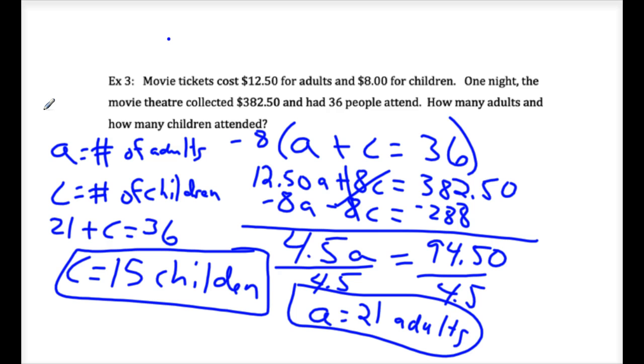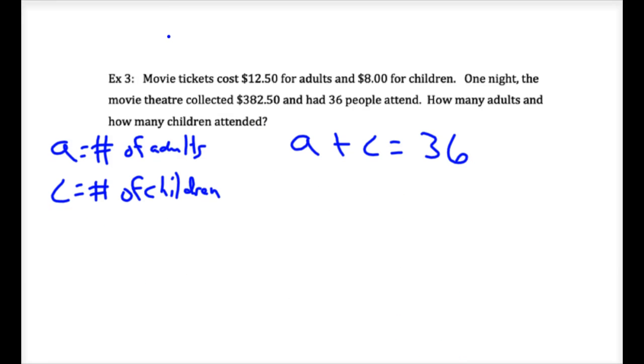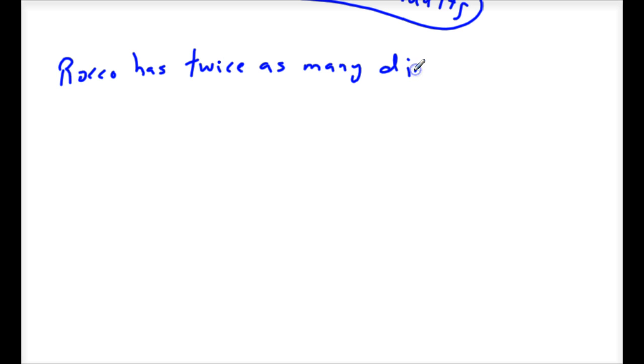Last thing, just on the corner, kids. What if it said something like this? Here's the curveball I gave last period. They did not want to think. They wanted me to tell them how to do everything. Rocco has twice as many dimes as quarters. That's easy.